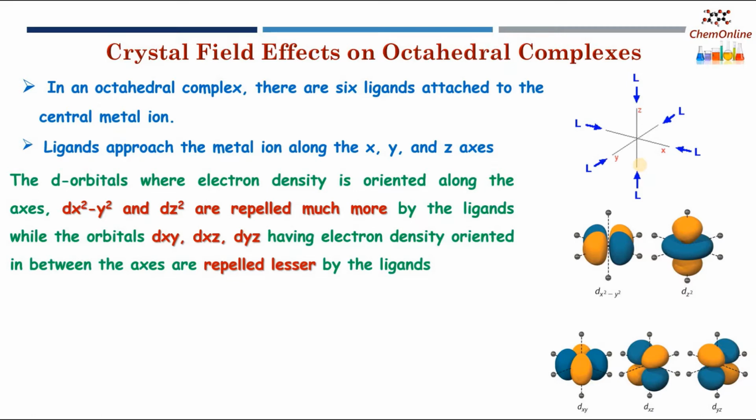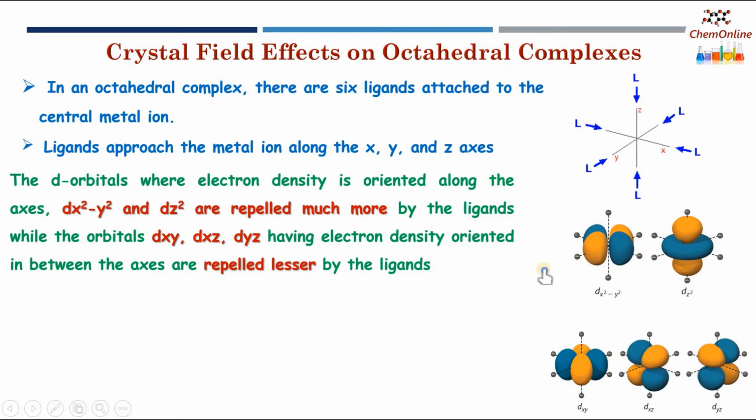That means in dx square minus y square and dz square, the electron density lies along the axis, so they will be repelled more by the ligands. Why? Because ligands are approaching along the x, y and z axis. So the electrons present in these two orbitals, dx square minus y square and dz square, will face more repulsion.